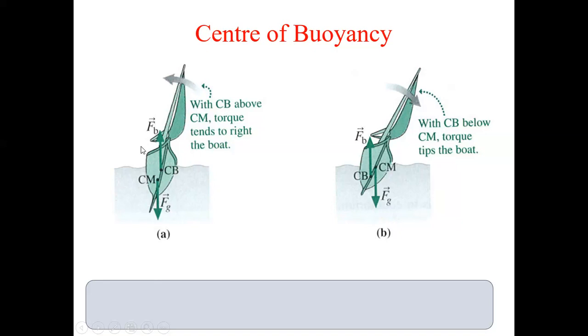So how will it try to rotate? See this force Fg and this force Fb. How will they try to rotate the body? See carefully. This force tries to move this side, and this also tries to move this side. So this is nothing but anti-clockwise. This combination of forces will generate a couple or torque which will try to move this body in the anti-clockwise direction.